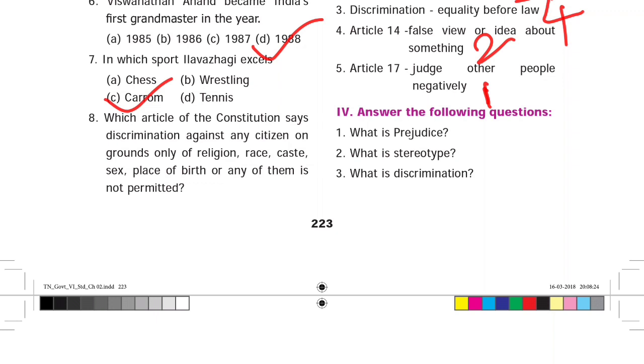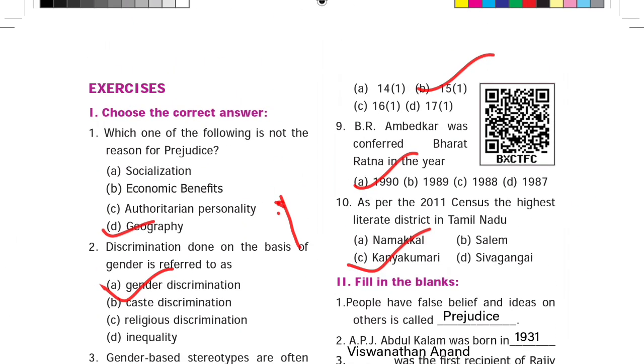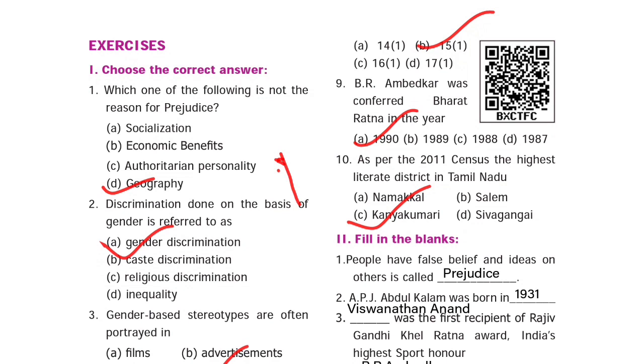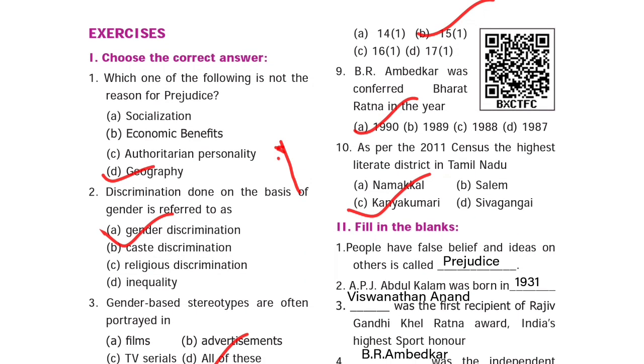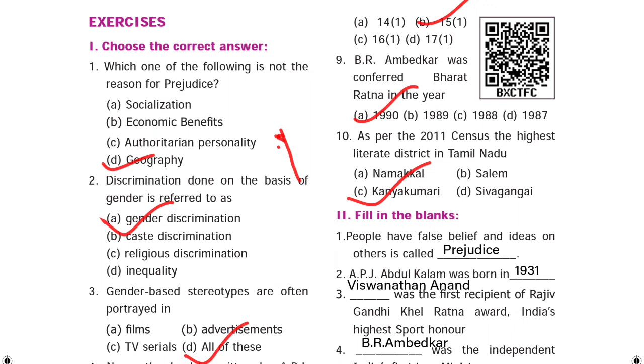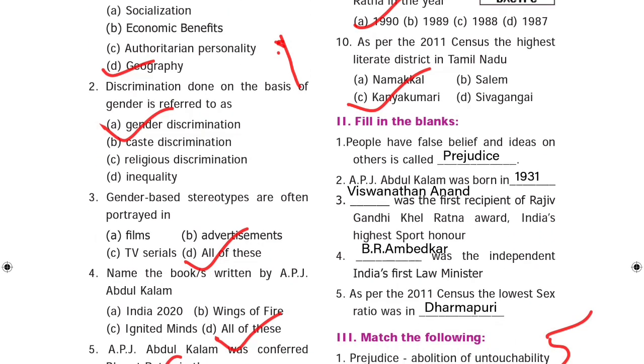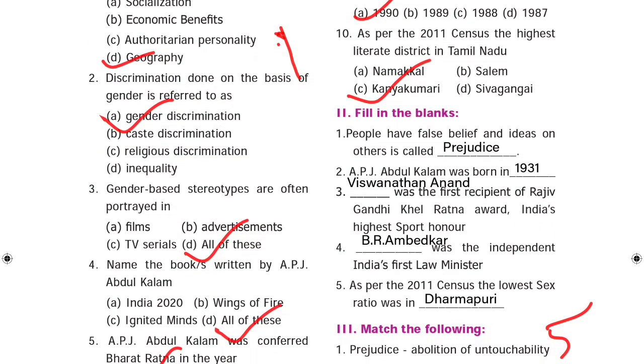Eighth one, which article of the Constitution says discrimination against any citizen on grounds only of religion, race, caste, sex, place of birth or any of them is not permitted? Answer, 15(1). B.R. Ambedkar was conferred Bharat Ratna in the year 1990. 10th one, as per the 2011 census, the highest literate district in Tamil Nadu? Answer, Kanyakumari.